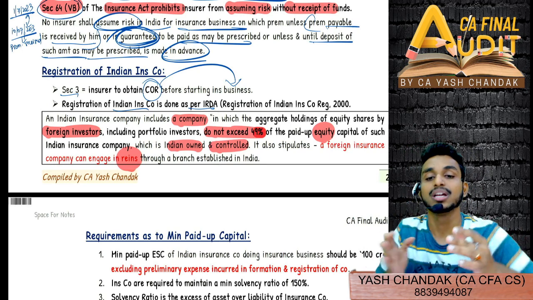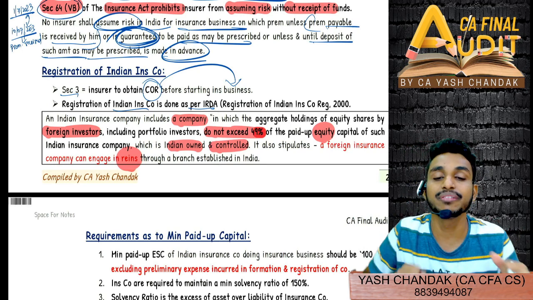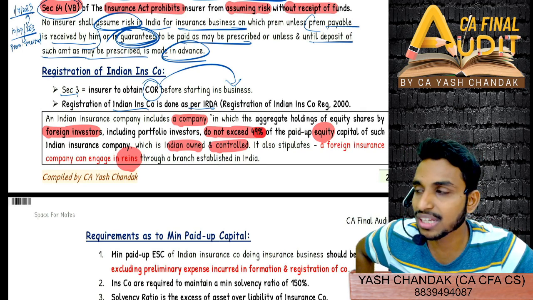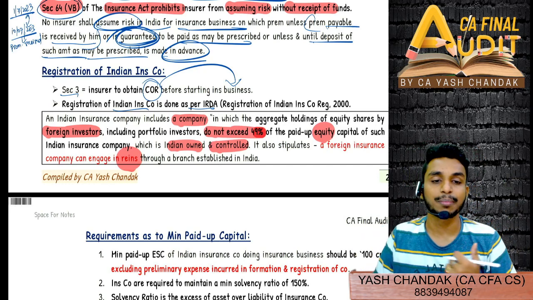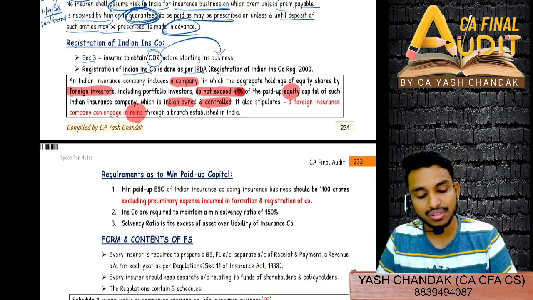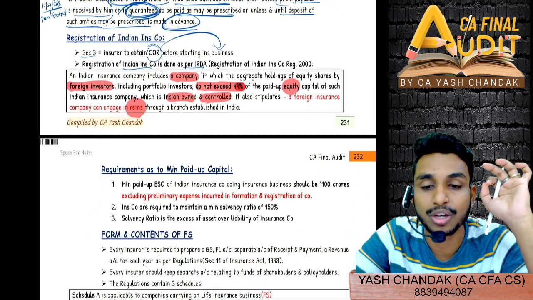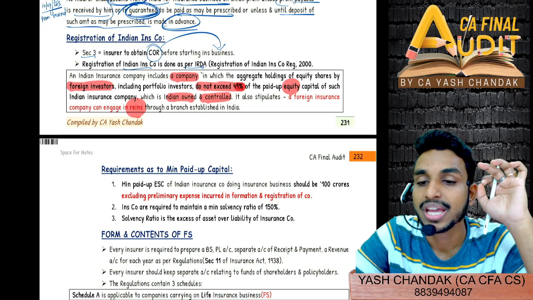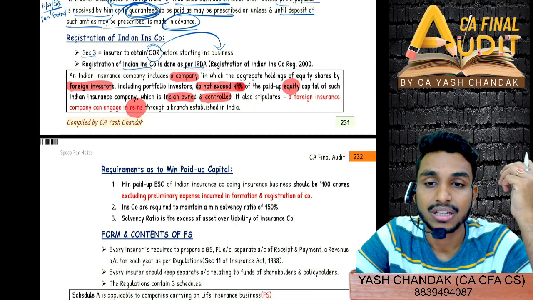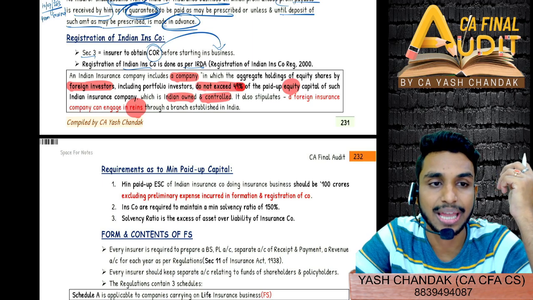However, I will be the intermediary between you and the reinsurer. So that is, roughly, reinsurance business. We will also study it later in the chapter. However, just remember that in an Indian insurance company, foreign investors cannot hold more than 49% of the paid up equity capital. However, they can engage in reinsurance business. Okay?